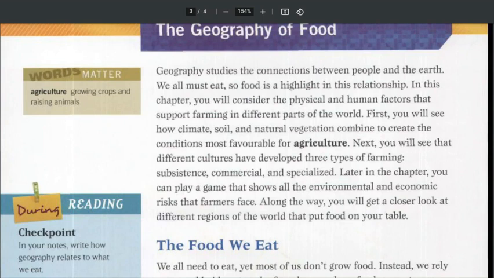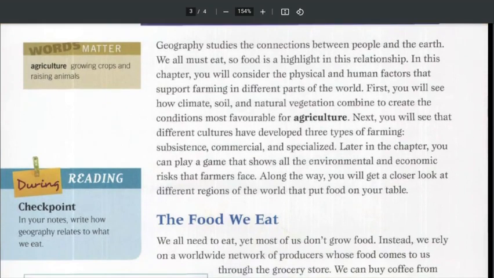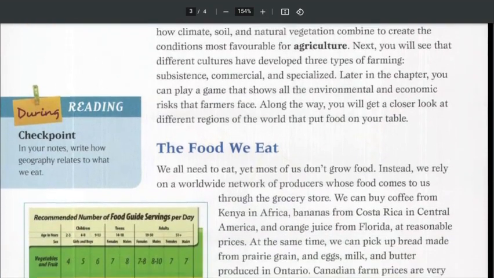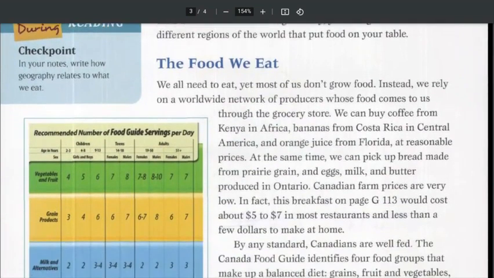First, you will see how climate, soil, and natural vegetation combine to create the conditions most favorable for agriculture. Next, you will see that different cultures have developed three types of farming: subsistence, commercial, and specialized. Later in the chapter, you can play a game that shows all the environmental and economic risks that farmers face. Along the way, you will get a closer look at different regions of the world that put food on your table.